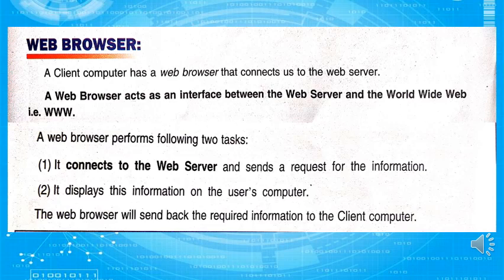Now let's see the web browser. A client computer has a web browser that connects us to the web server. The web browser acts as an interface between the web server and the World Wide Web, that is www. A web browser performs the following two tasks. First, it connects to the web server and sends a request for the information. And second, it displays this information on the user's computer. The web server will send back the required information to the client computer.